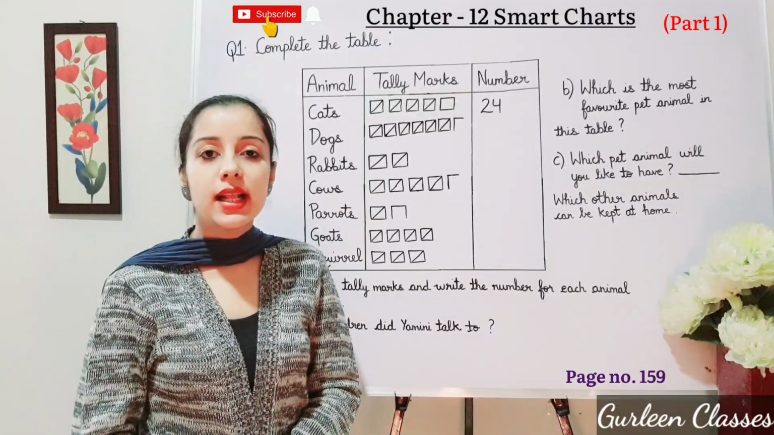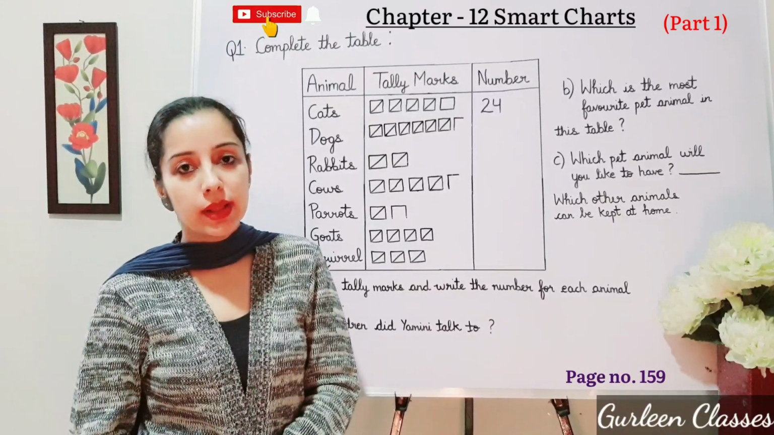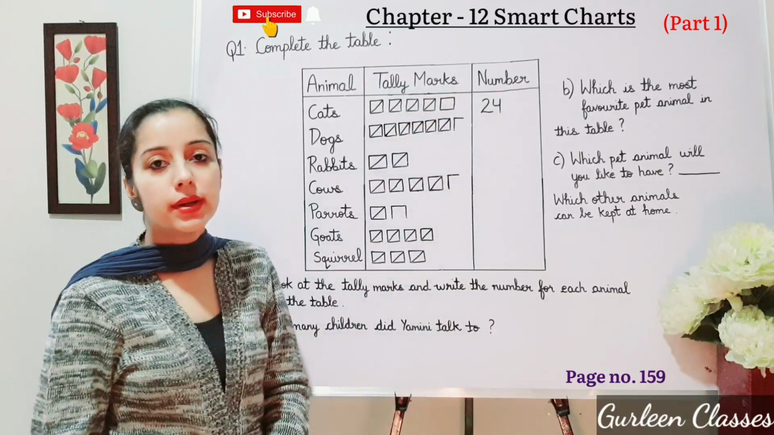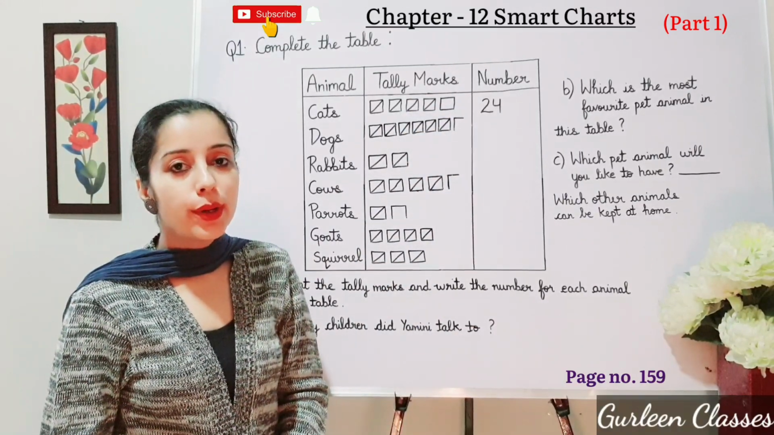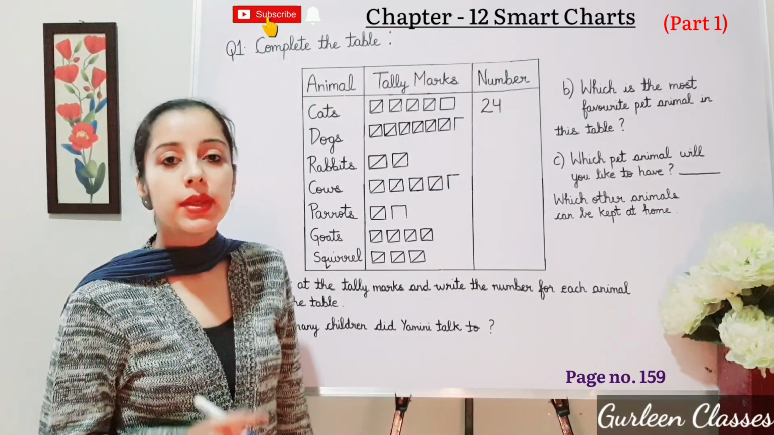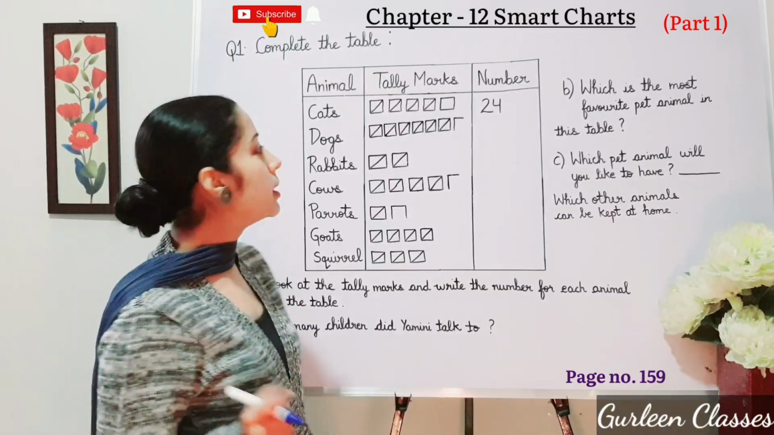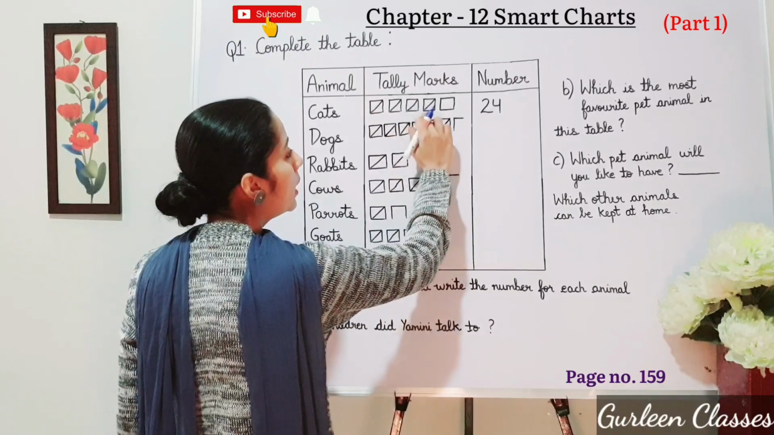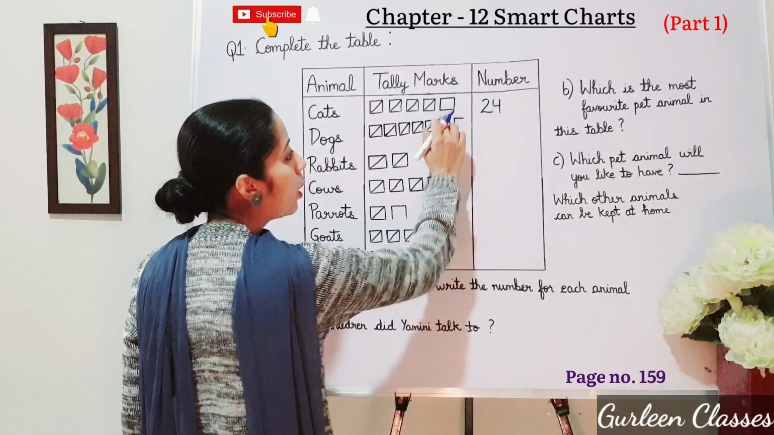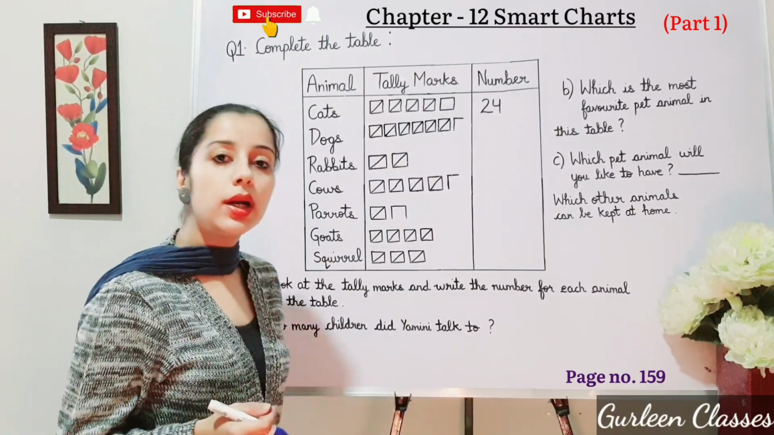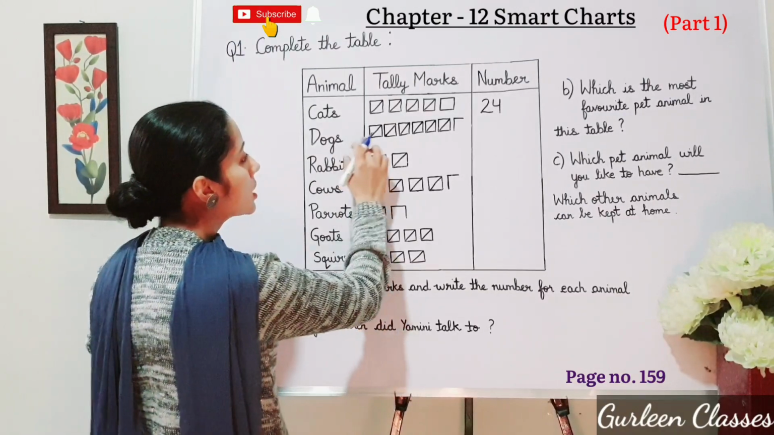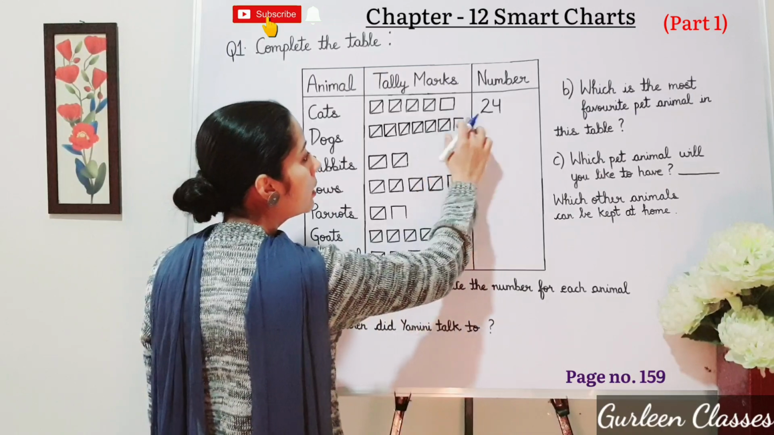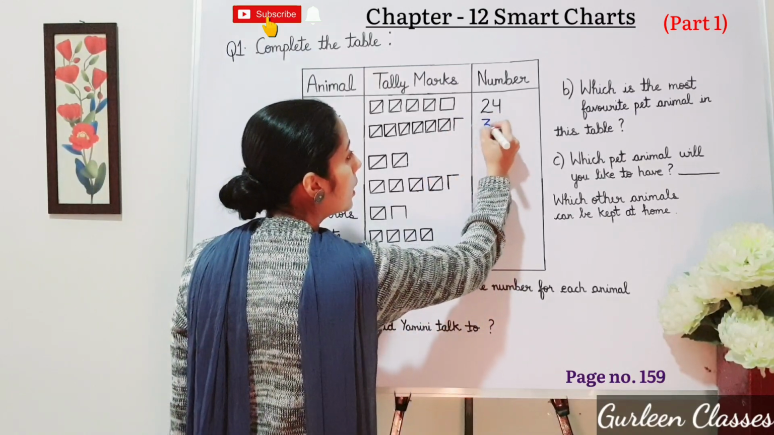So now let us help Yamini to complete this table. In this table you can see animal, tally marks and number. Tally marks I have already told you earlier. I hope it is clear. So now let us write the numbers. So here cats. 5, 10, 15, 20. And this symbol is for 4. 20 plus 4, 24. Next dogs. 5, 10, 15, 20, 25, 30, 31, 32. So write here 32.